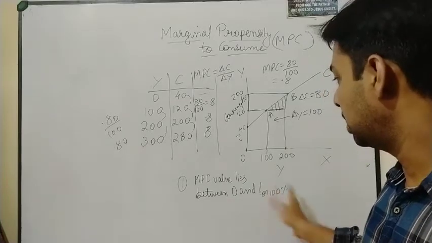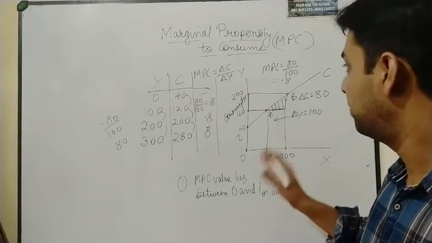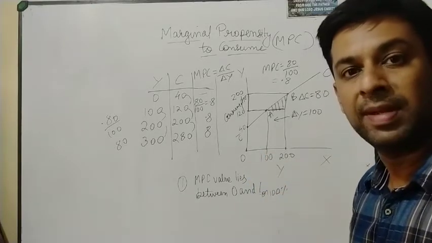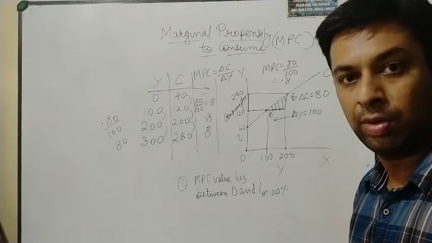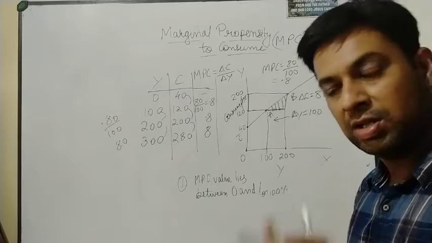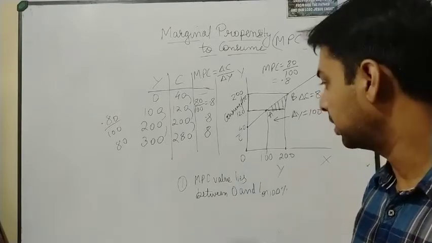If your MPC is 100%, suppose if it is 1, means what? Here MPS is, if MPC is equal to 1, it means that you are spending your entire amount. Okay, if it is 0.5, that means of the additional income, whatever additional income you have, only 50% you are spending. Okay, that is what it means.